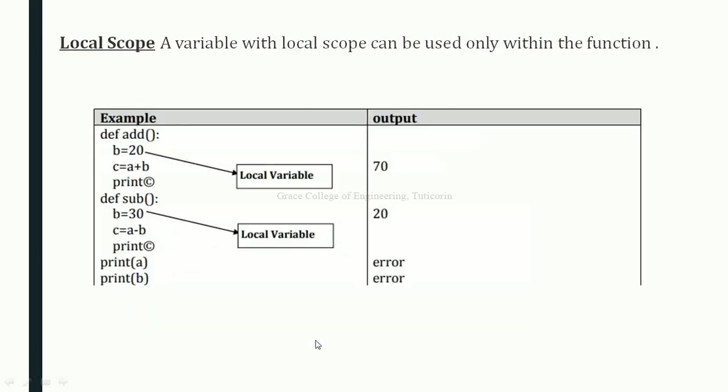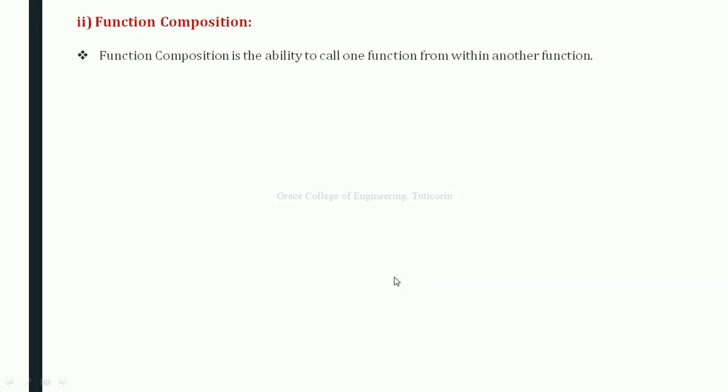Okay. Next, the same thing with local scope. So adding gives 70, subtracting gives 20. Finally here you will be getting an error.